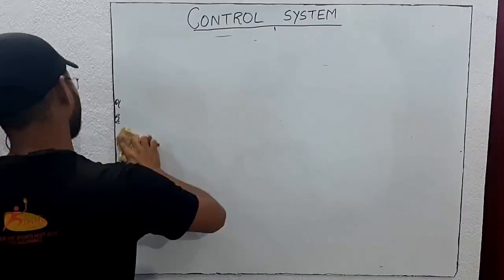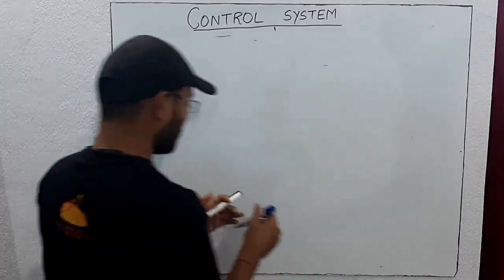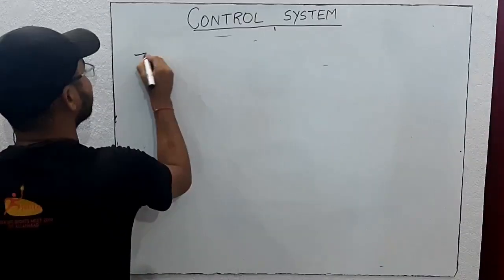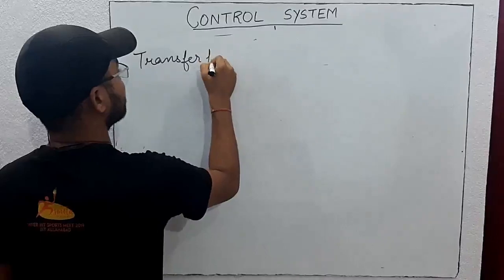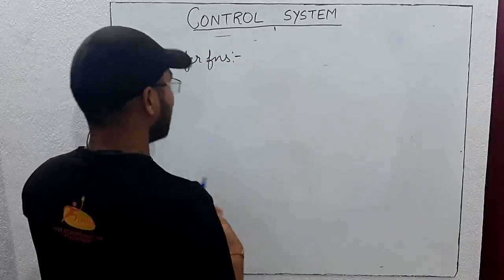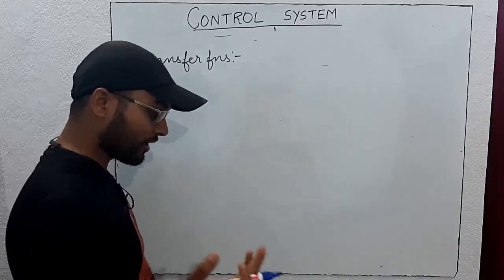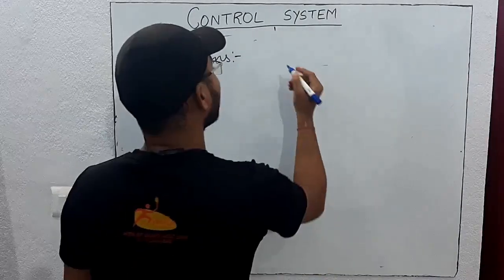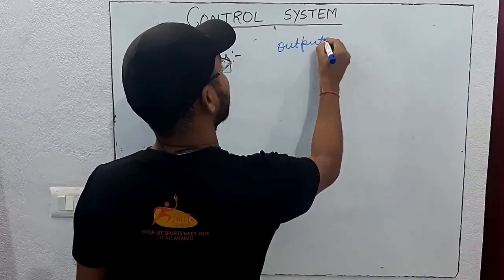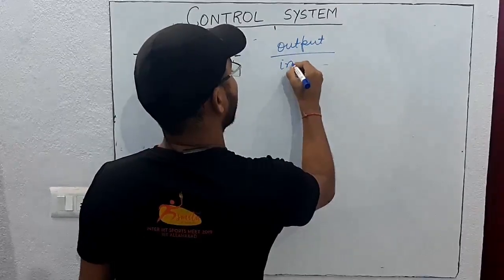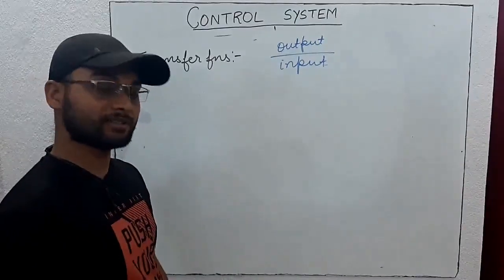We will see what is transfer function now. Transfer function of a LTI system is the ratio of response of output to the input. So output by input is basically the transfer function.